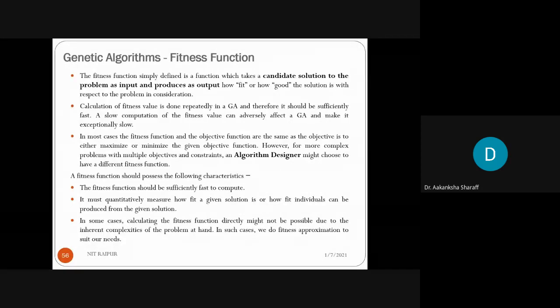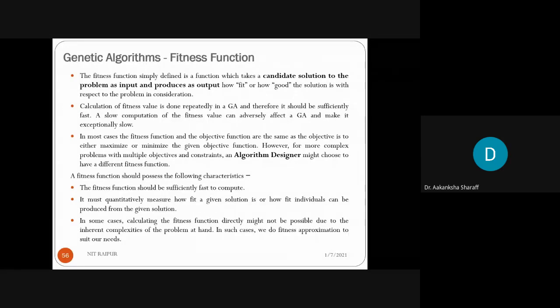So what exactly the fitness function is: based upon the input, whatever the most suitable output we are getting is called the fitness function. The fitness function can be simply defined as a function which takes a candidate solution to the problem as input and produces as output how fit or how good the solution is with respect to the problem in consideration.